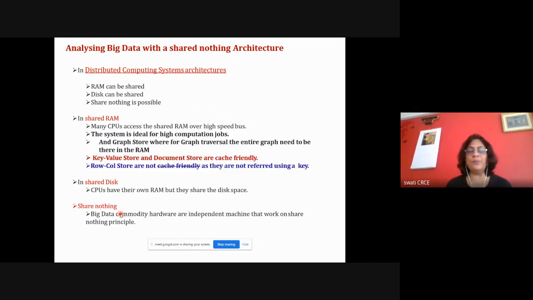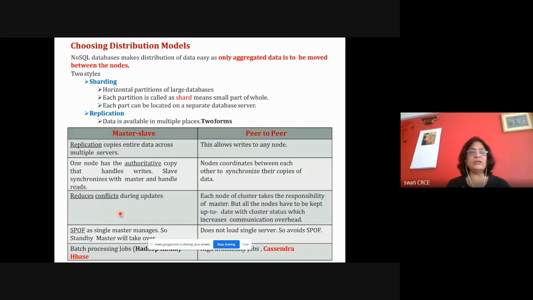Data is divided into chunks, and this process is called sharding. You partition your large database, create the chunks, and distribute and store them in a distributed fashion, like using HDFS. So that technique is called sharding in terms of NoSQL databases. For sharding, multiple techniques are used. And even the data is replicated and kept in multiple places.